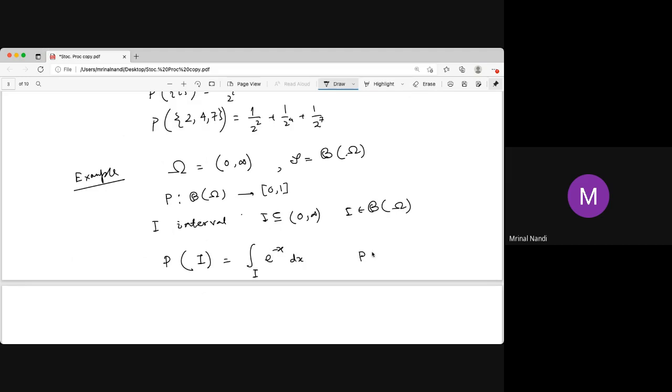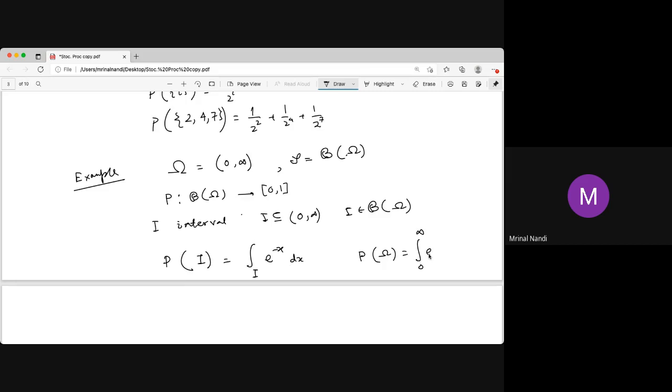Now, what is the probability of the whole space? This is just the probability of 0 to infinity. Remember that the integration from a to b need not be over a closed or open interval, whatever. If it is closed or open, it is the same. We proved in measure theory that the Riemann integration, whether over a closed interval, an open interval, or a semi-open interval, is the same, because the integration from a to a, a single point, is 0.